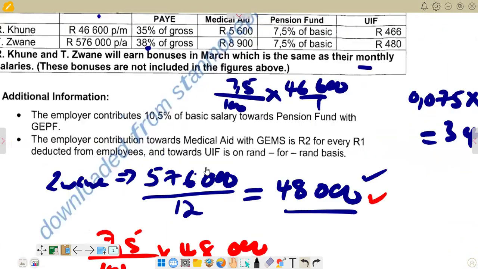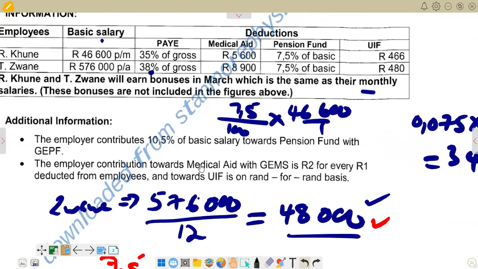So we can just go there and try to see medical aid. It is saying the employer's contribution towards medical aid with GEMS is 2 for every rand. So it means that the medical aid that we are given under the employee, we multiply by 2, because it's 2 for every rand. So we go and check what amount of medical aid we have. Remember, for Kune it is 5,600, so we can create some space here and calculate that.